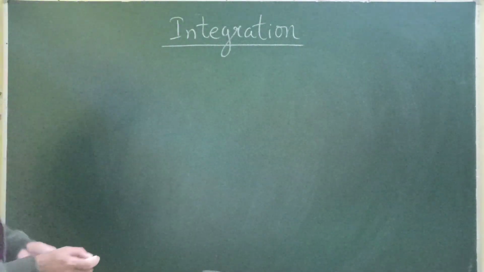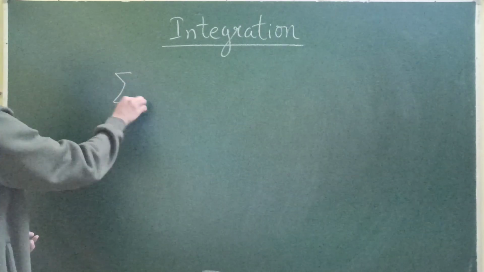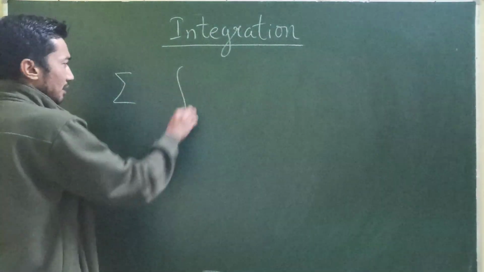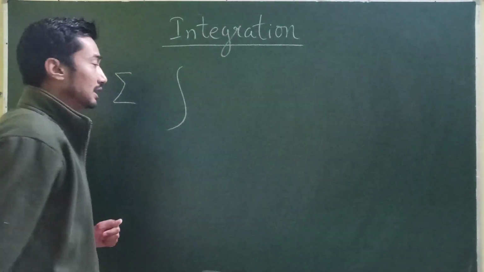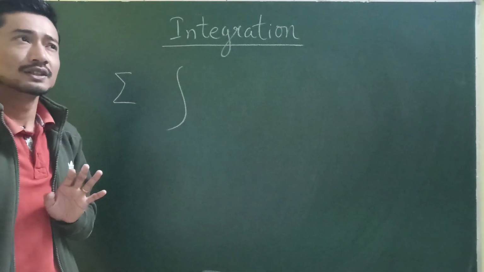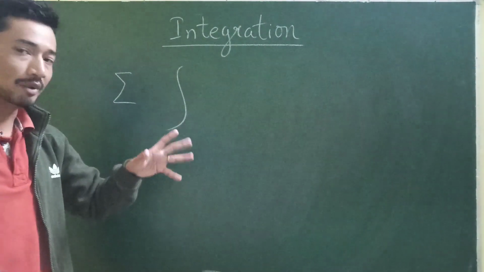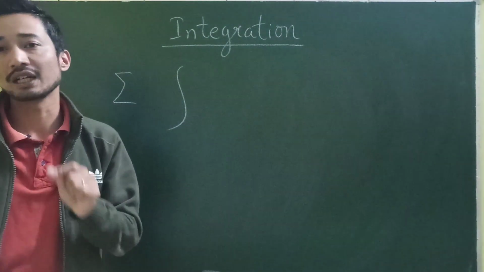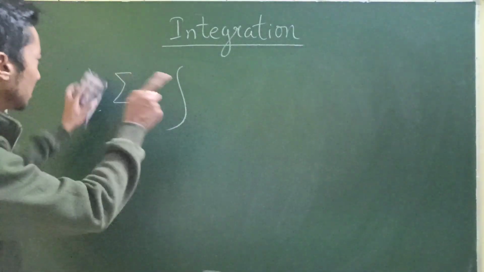I hope you have understood the concept of why we don't write this summation, and instead of this summation, why do we write this integral? Because remember, intervals should be as small as possible. Let me just write it down.